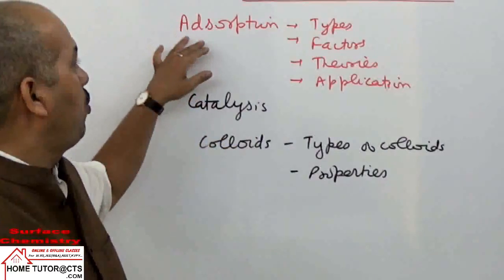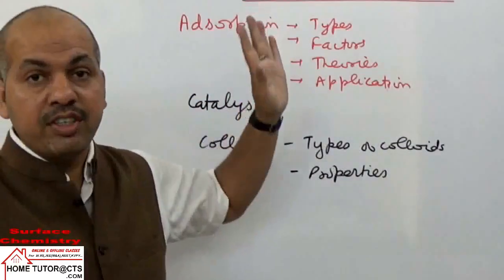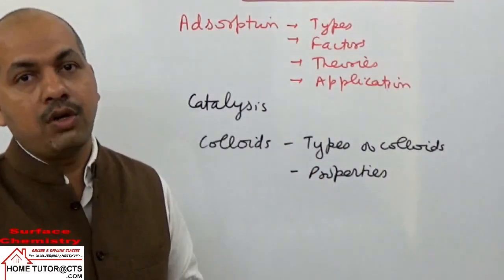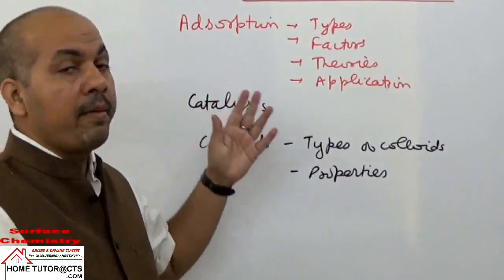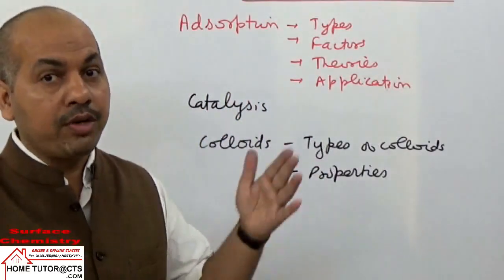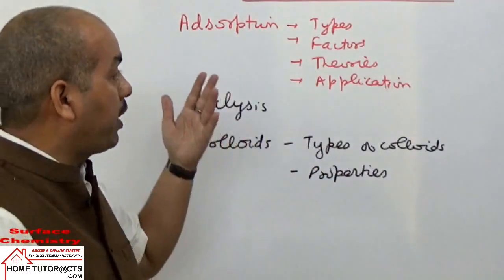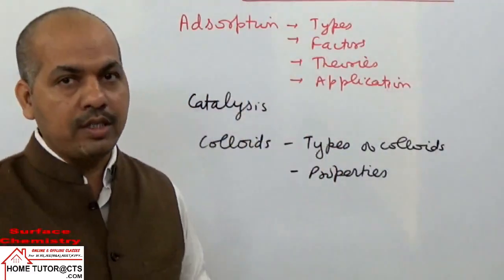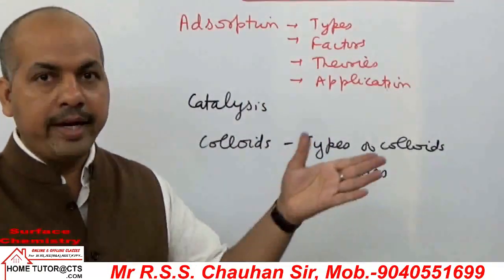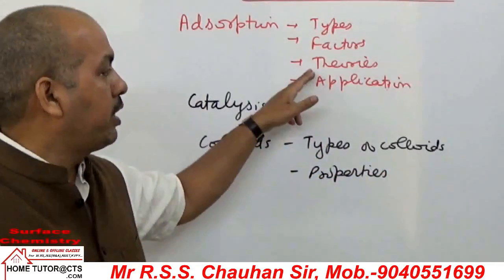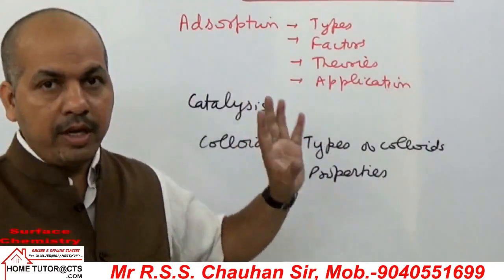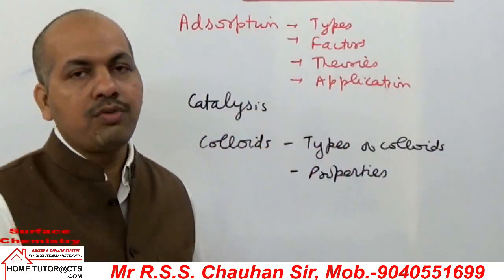because in examinations you get questions most commonly from the phenomena of adsorption, especially types of adsorption. We will take two types of adsorption. One is called physical adsorption or physisorption. Second is called chemical adsorption or chemisorption. In these two types, we study differences, then factors affecting adsorption, and theories. In theories we take two theories. One is the Freundlich theory of adsorption, and the expression is called the Freundlich adsorption isotherm, and then the Langmuir theory in brief, and then applications of adsorption.